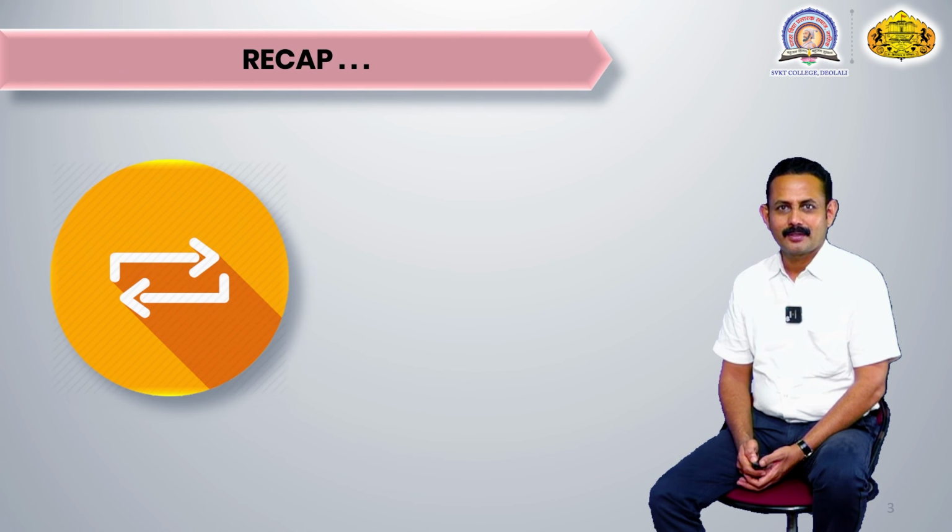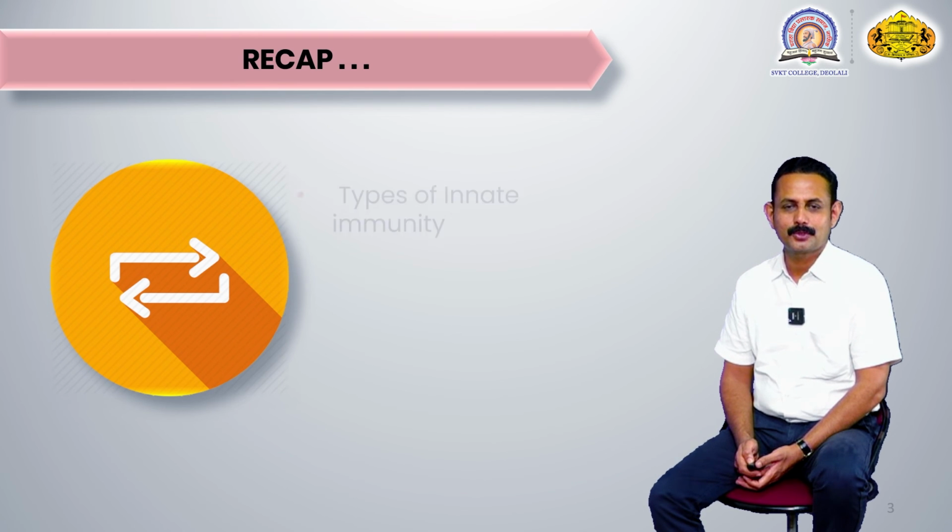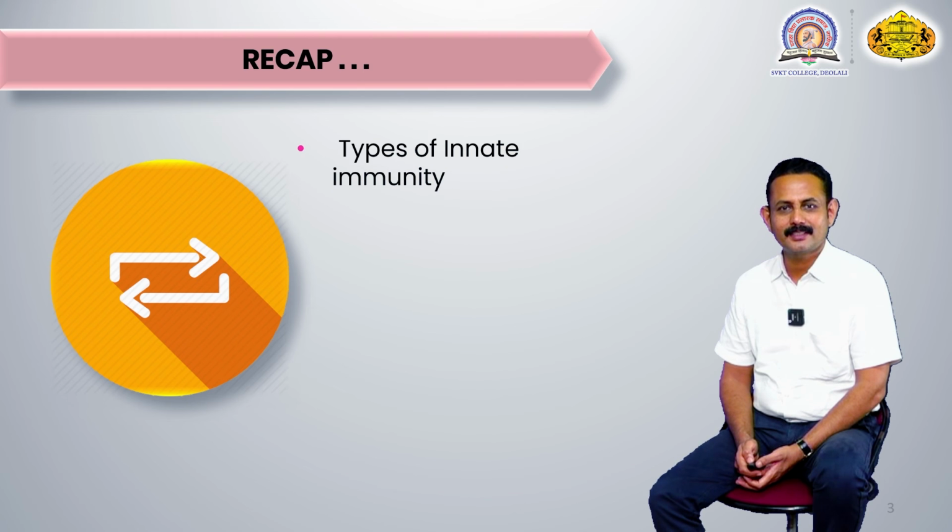So, before studying this topic, let us see what we have seen in our previous session. Students, in our previous session, we have discussed in detail about the innate immunity. We know this innate immunity is one type of immunity. This immunity is present in that individual at the time of birth, and this immunity is working non-specifically.